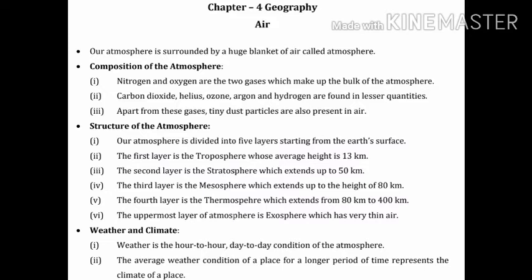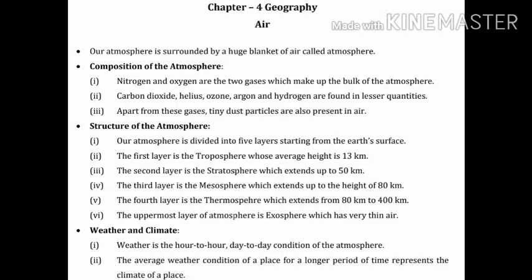Point number 1. Nitrogen and oxygen are the two gases which make up the bulk of the atmosphere. Point number 2. Carbon dioxide, helium, ozone, argon and hydrogen are found in lesser quantities. Point number 3. Apart from these gases, tiny dust particles are also present in air.